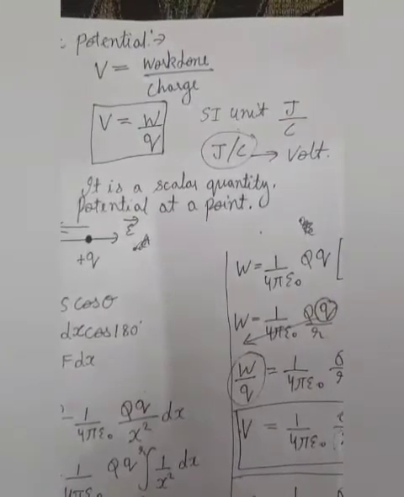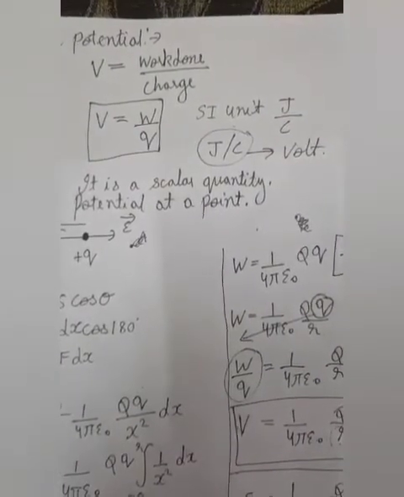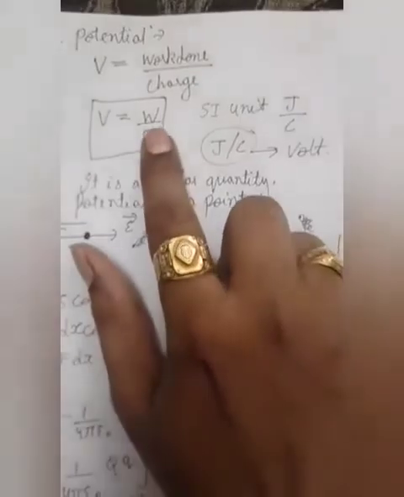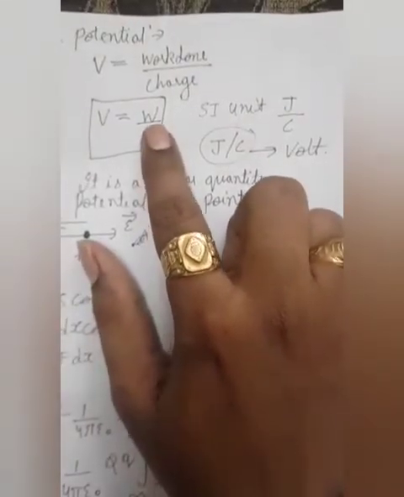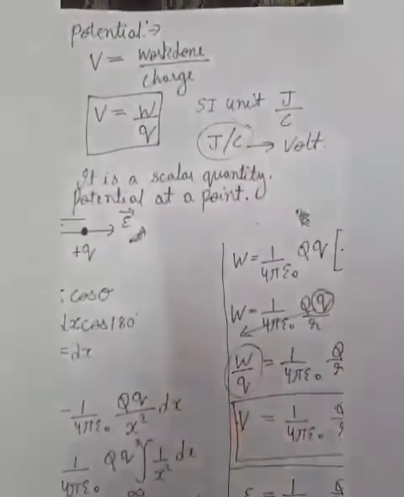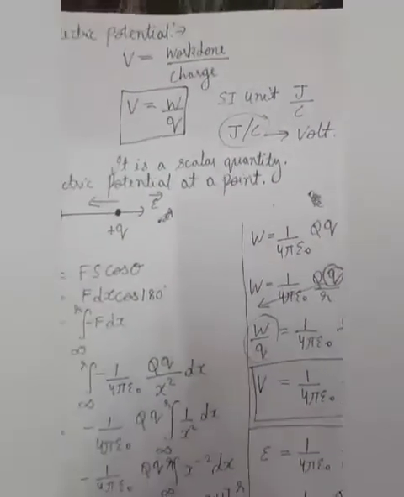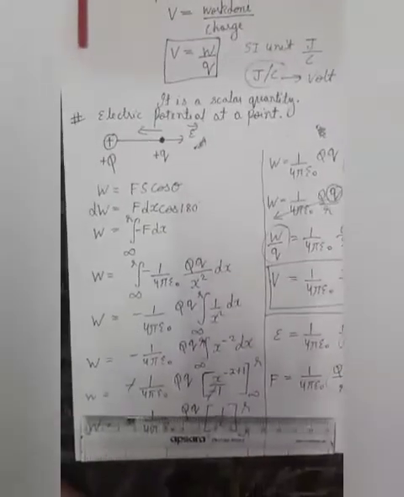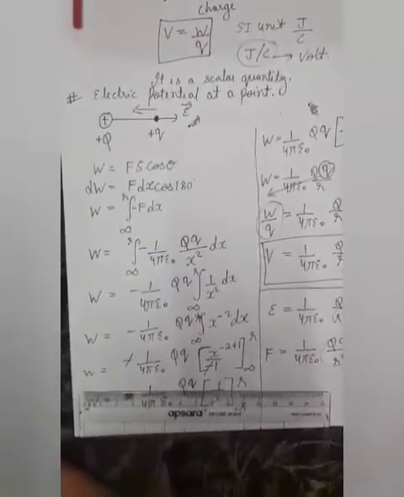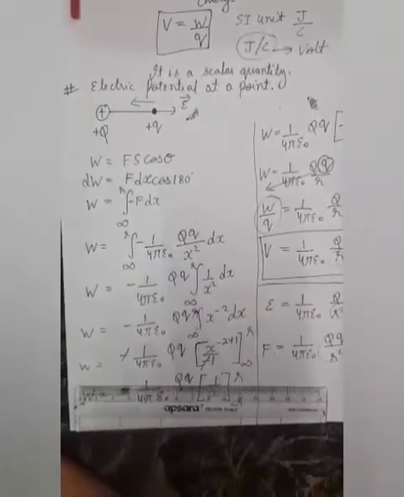So what we are going to do is elaborate this expression. We will put the value of work done over here and try to make another formula in which r would be there. So for that we have a new heading, which is electric potential at a point.